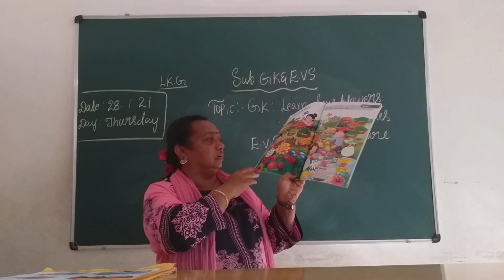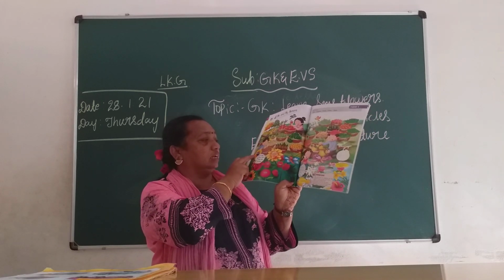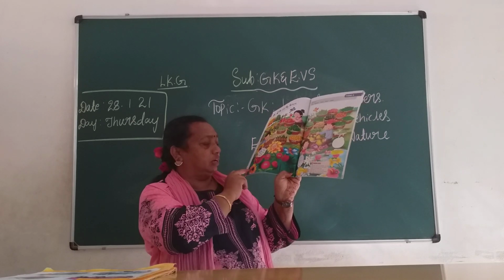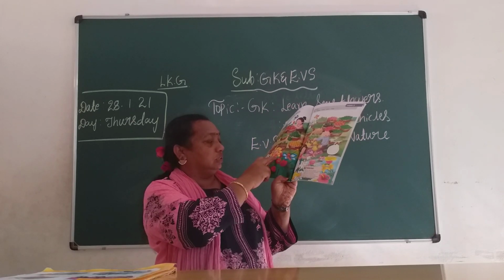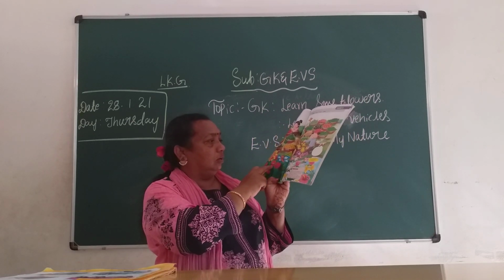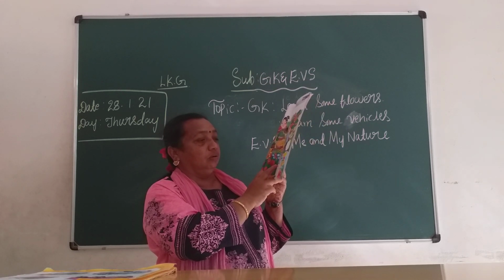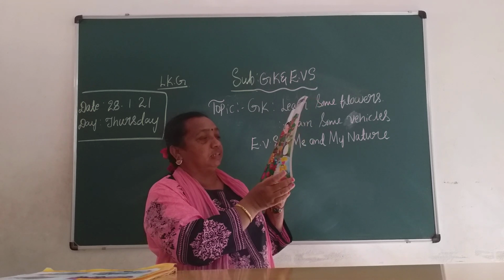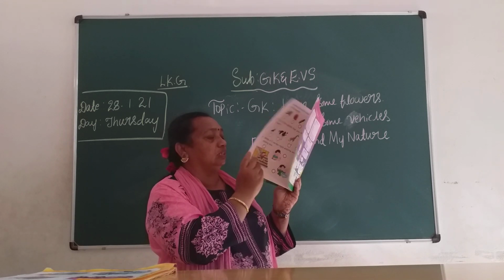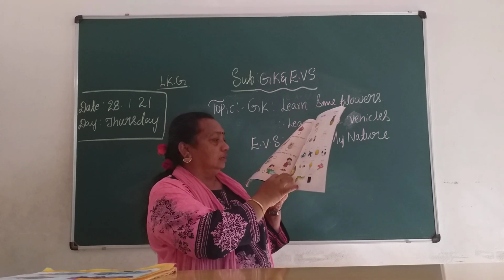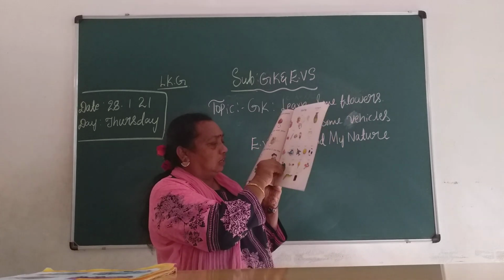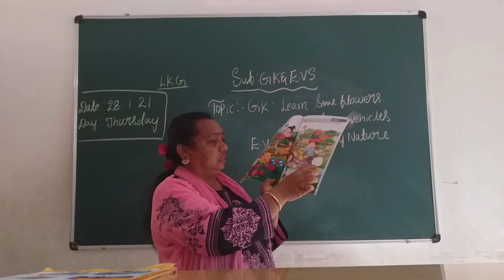Now look at this here down. We can see some flowers, children. Which flower? This is sunflower, rose, daisy, dahlia, tulip, marigold, lotus, lily. Okay children, on the back side one sticker is there. You have to take out the sticker and stick it, children.